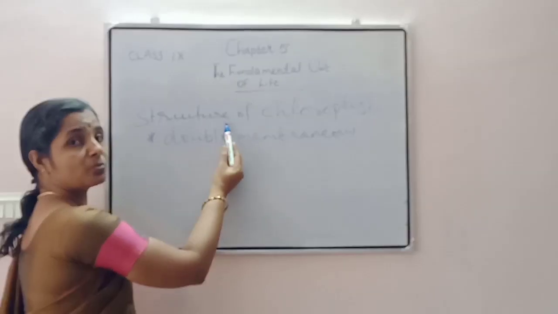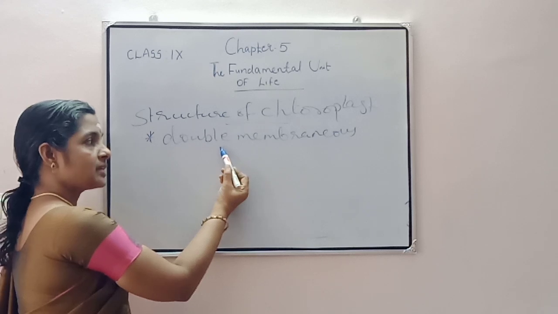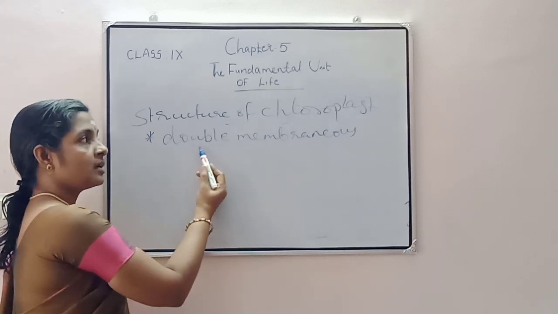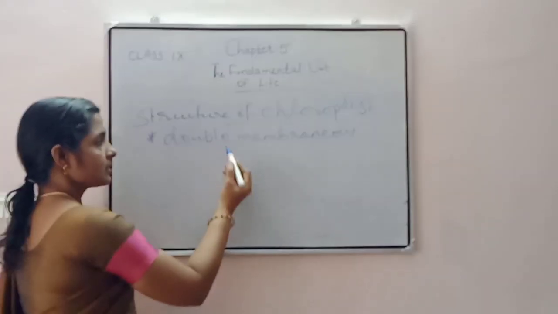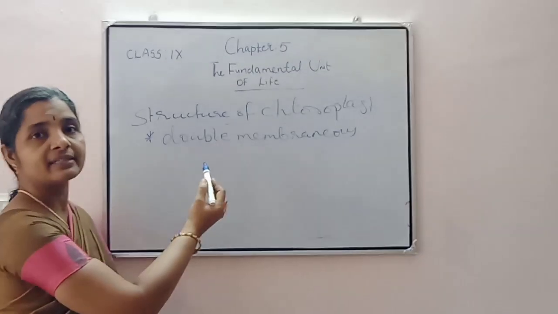The structure of the chloroplast is similar to that of the other organelles: this chloroplast is also a double membranous structure. That means there is an outer membrane and an inner membrane.